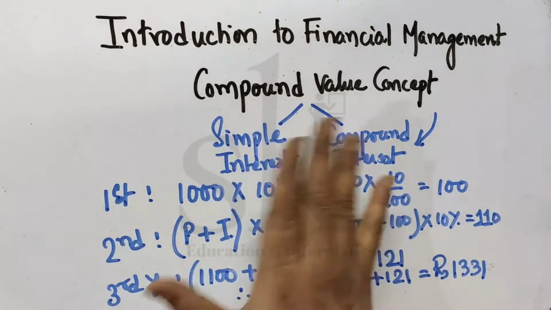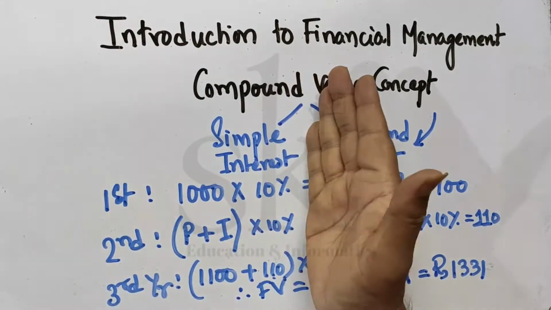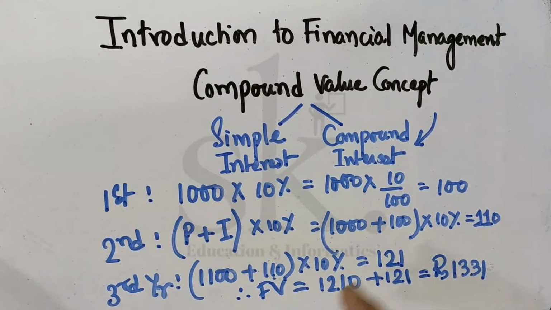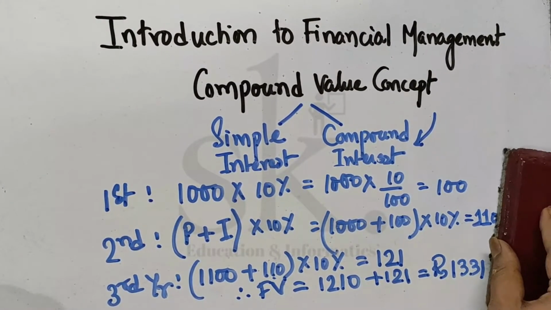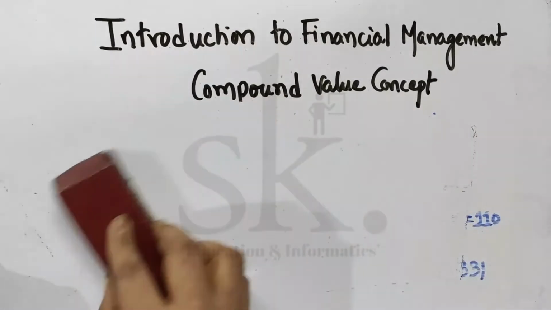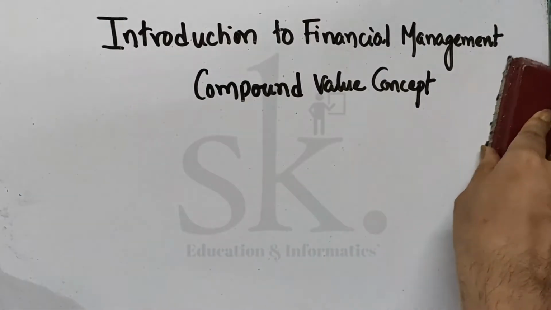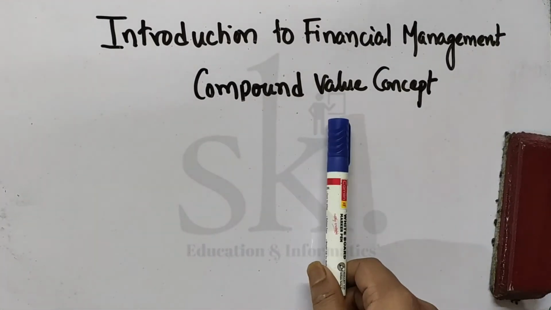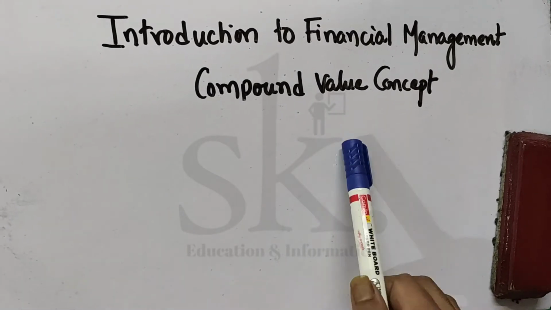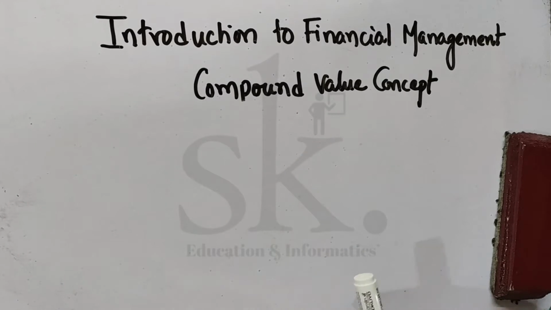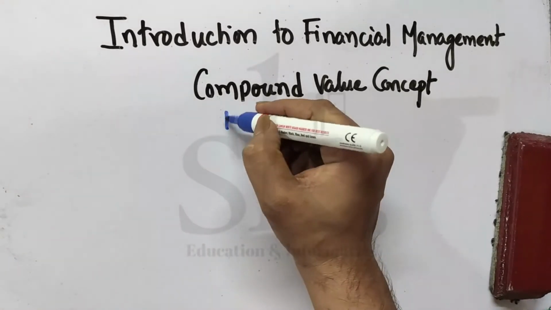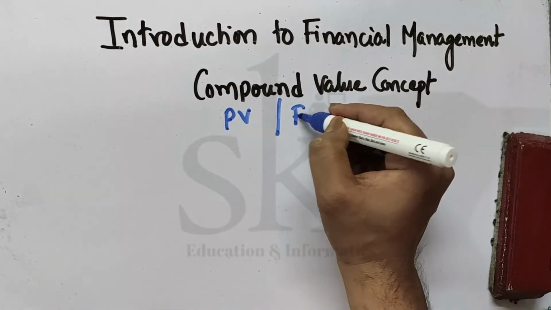I hope the difference between simple interest and compound interest is clear. Naturally, compounding will give me a higher maturity amount compared to simple interest. So what does the compounding value concept mean? We already have gone through an example. In the future value, I said there are two components. Now, what is the present value? Another is a component of future value.